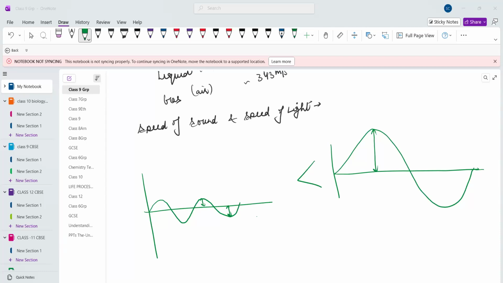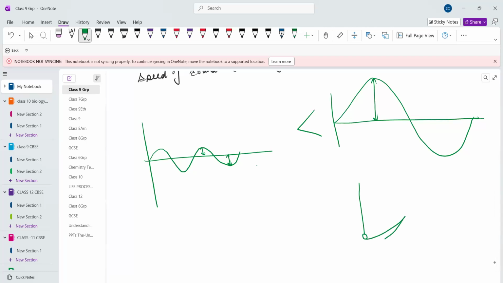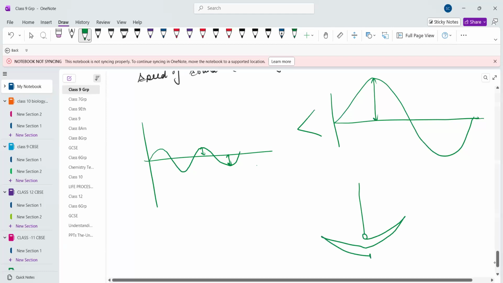And what is one vibration or one oscillation? One oscillation means, suppose we are talking about a pendulum. This is the mean position. From the mean position it first goes to its first extreme, then comes back to the mean, then goes to the second extreme, then comes back to the mean position. This is one oscillation. So one complete motion is called one vibration or one oscillation.